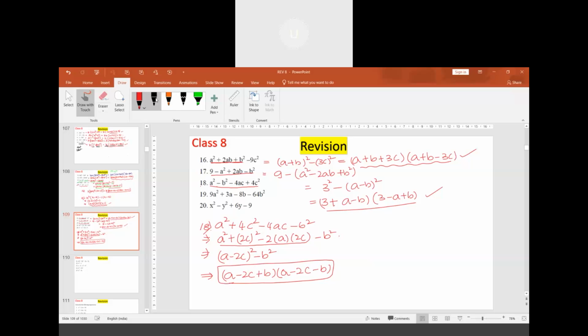Yes, sir. I have not done anything apart from rearranging them. I have considered these three terms together and minus b square is written separately. The reason for rearranging is we have to get this format of square of a term. So a minus 2c whole square. Now this is something like x square minus y square, which is x plus y into x minus y. Understood? Yes, sir. Now you can think how to solve the 19th one.